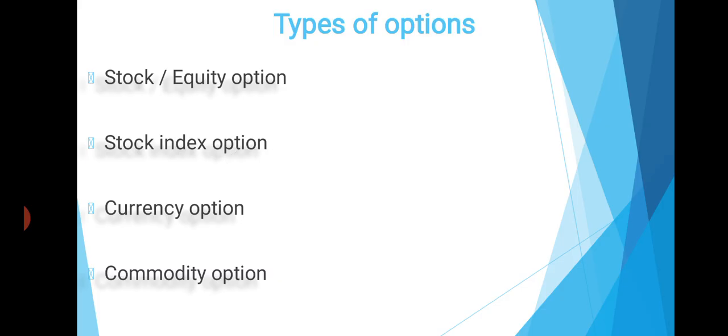There are different types of options we have: stock or equity option, stock index option, currency option, commodity option. Let us briefly explain. Stock or equity options: the buyer or the owner carries a right to buy or sell a certain specified number of equity shares of a particular firm. That is called the equity options.